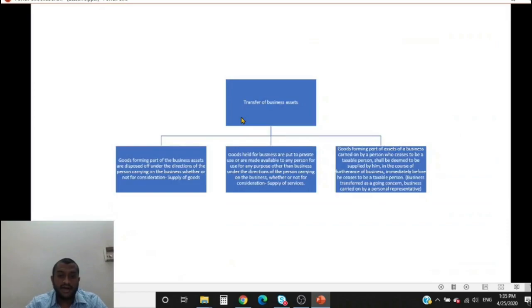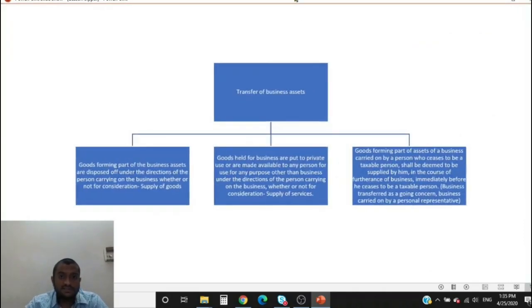So transfer of business assets. Goods forming part of business. So businesses are disposed of at the directions of the person carrying on the business, whether or not for consideration. Let us say a business has an old laptop. It is disposed of by the owner for some consideration, or even if there is no consideration, it is still coming under the definition of supply of goods.